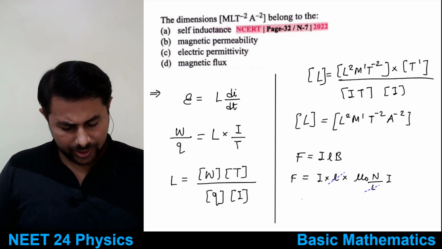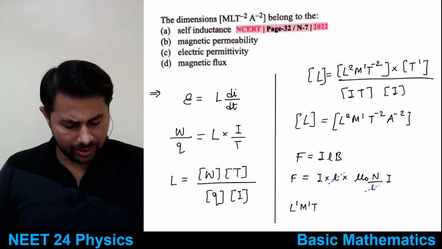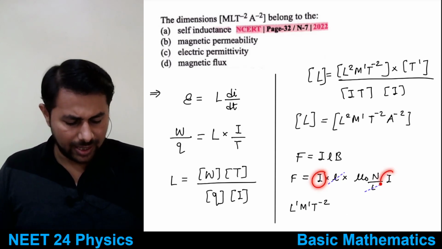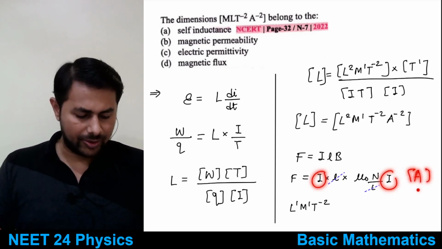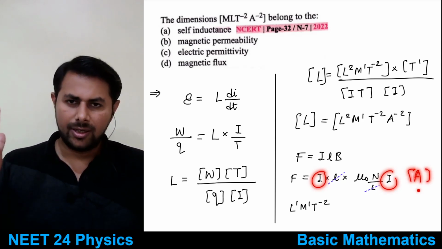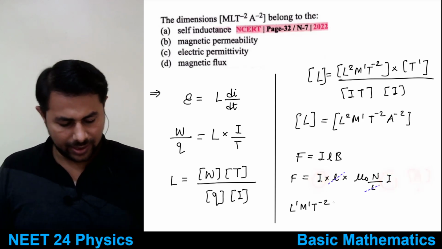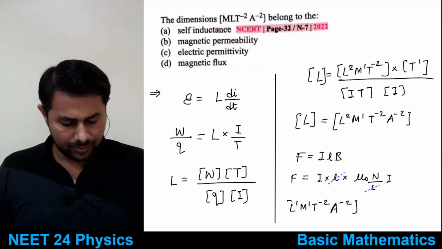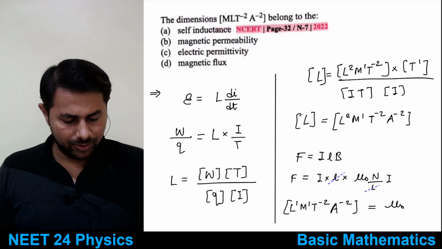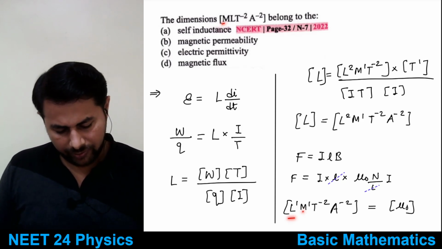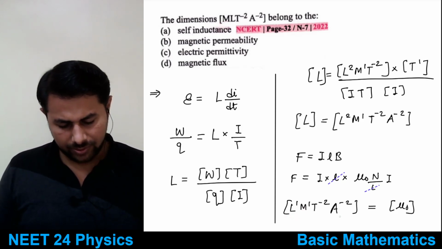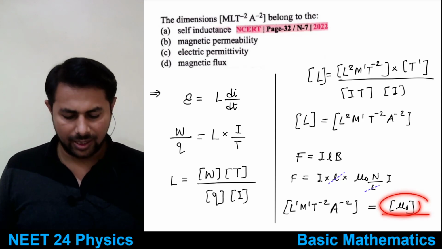So force is equal to m1 L1 t minus 2, and this is I, and I means dimensions are A, that is A square on this side, on the other side it will be A raised to minus 2, and those are the dimensions of mu naught. Are they matching? m1 L1 t minus 2 A minus 2, right? They are matching.